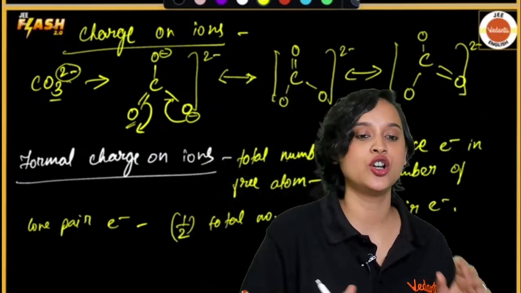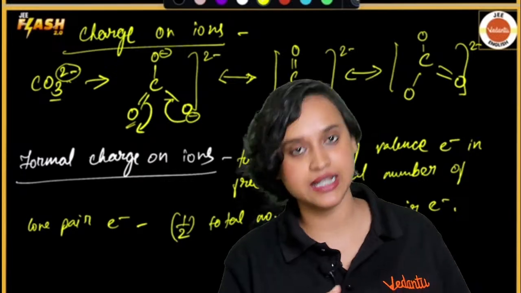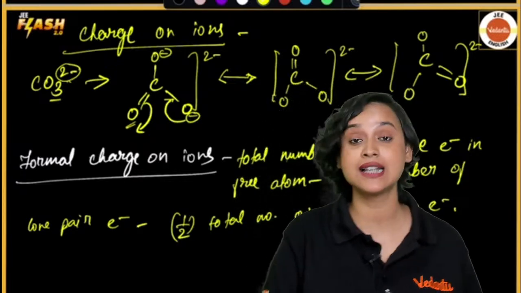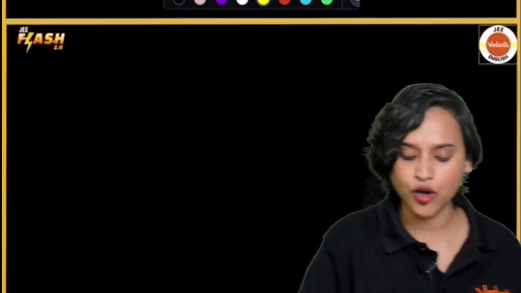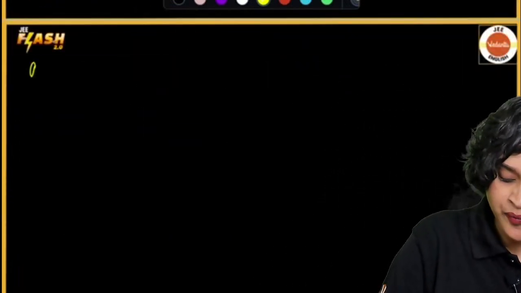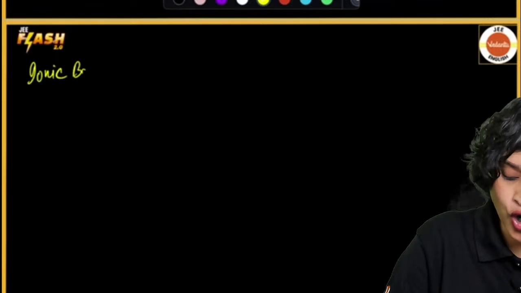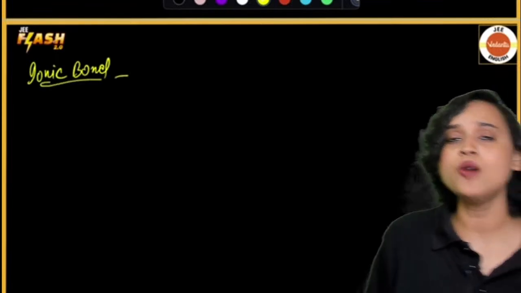Yes? Very good. Okay. Now, moving on, let us understand one of the bonds. Let us understand ionic bond. How does ionic bond formation take place? To form an ionic bond, let's take the easiest example available, that is NaCl, right? What happens?